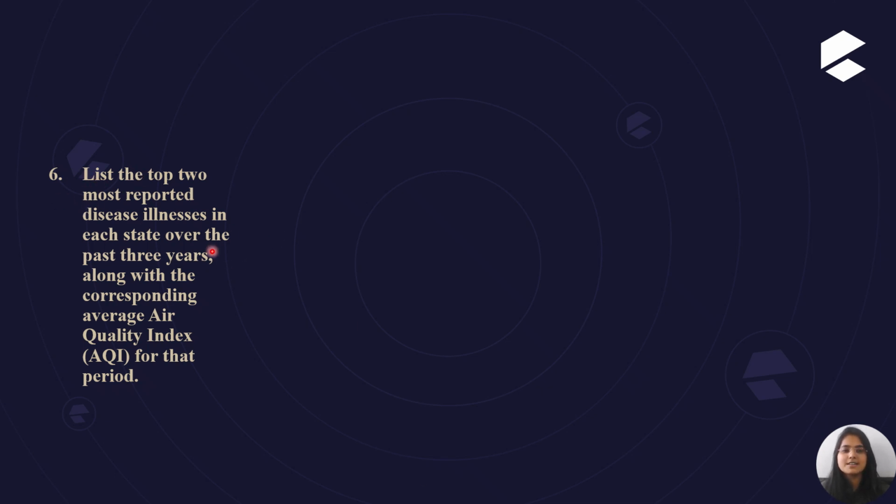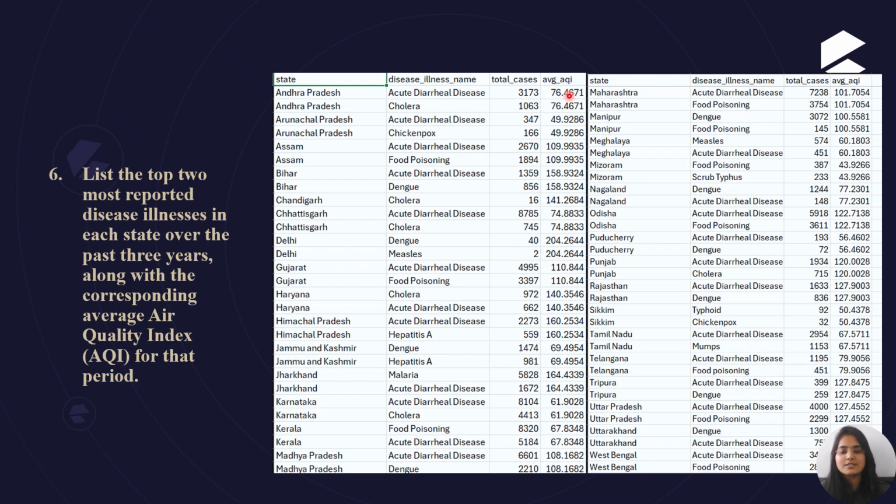So this is the sixth primary analysis. List the top two most reported diseases or illnesses in each state over the past 3 years, along with the corresponding average AQI for that period. So this is the analysis of this question. You can see that all the states contain their top two reported diseases with their average AQI. Like Andhra Pradesh has these two diseases, the highest illness. Arunachal Pradesh has these two. Different states have the top most reported diseases with their average AQI.